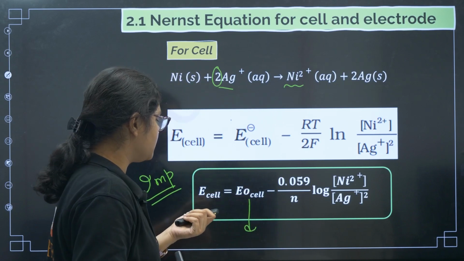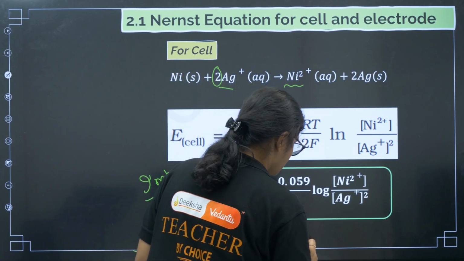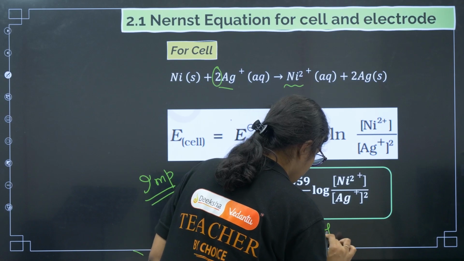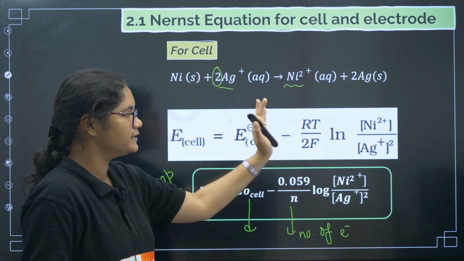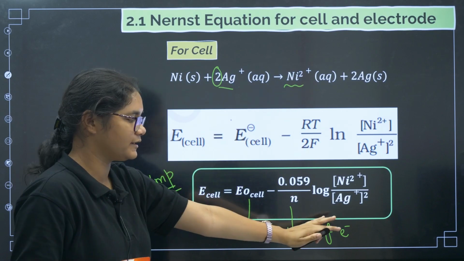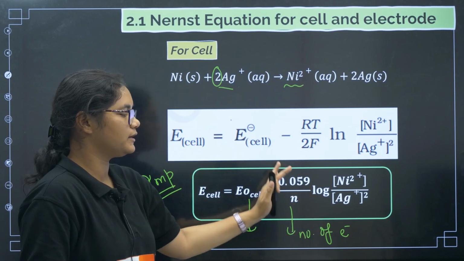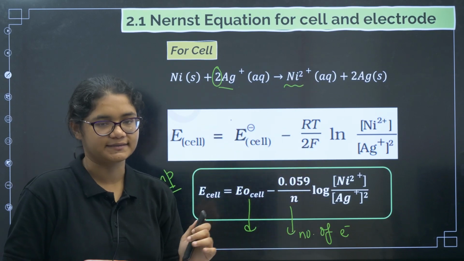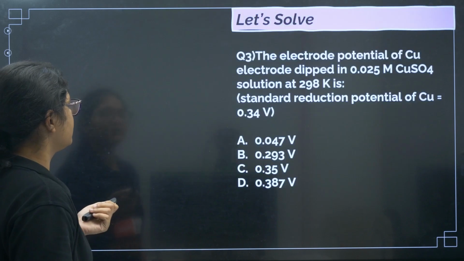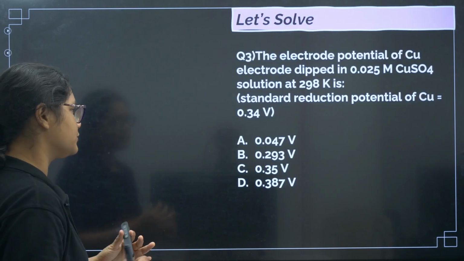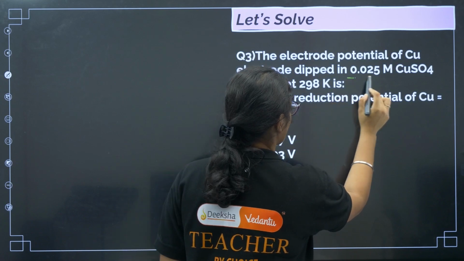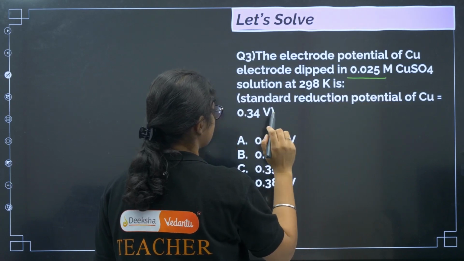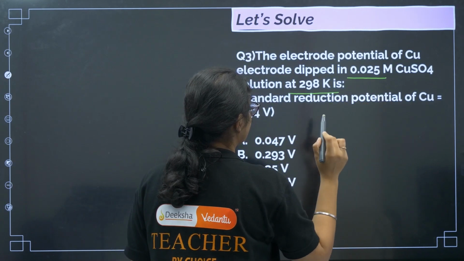So now coming, n is what here? n is the number of electrons used. Now next we have to take only ions, product ions divided by the reactant ions. If there is any stoichiometric coefficient, that also needs to be considered. Fine. Now let us go to the question here. One question is there. The electrode potential of copper electrode dipped in 0.025 molar of copper sulfate solution at 298 Kelvin is.